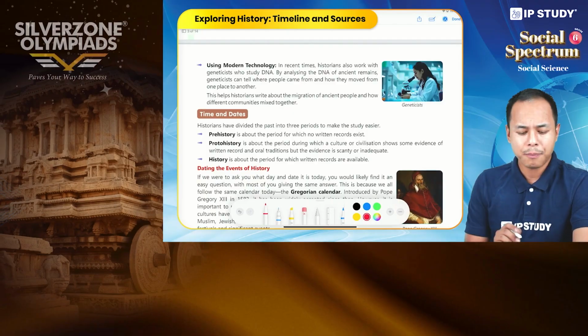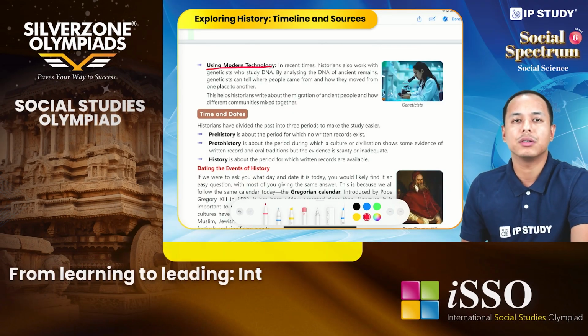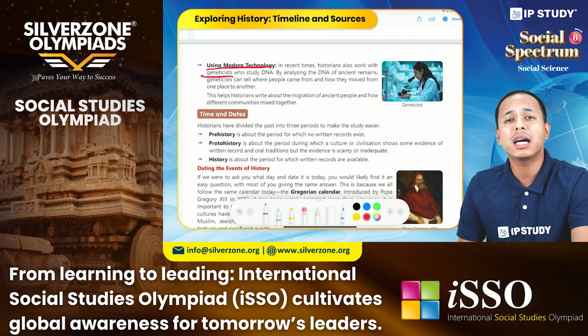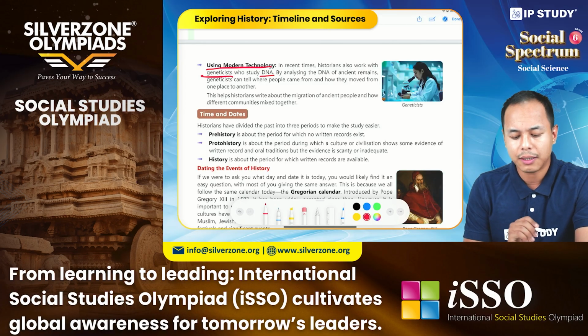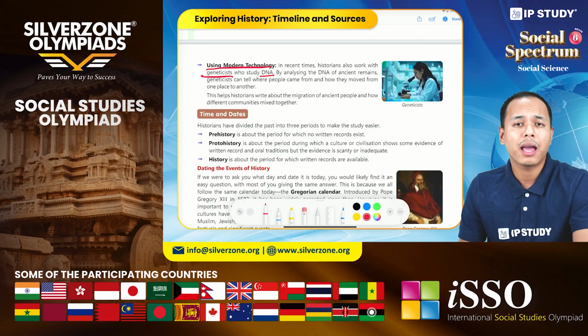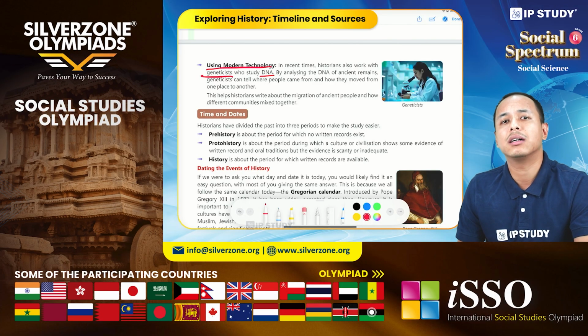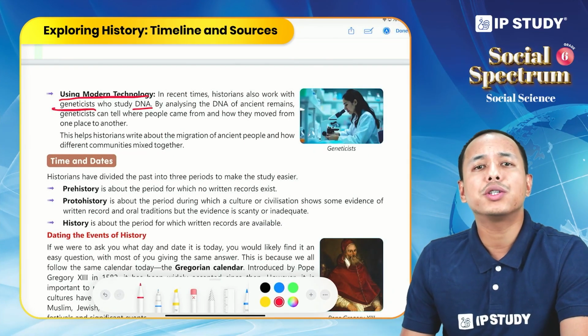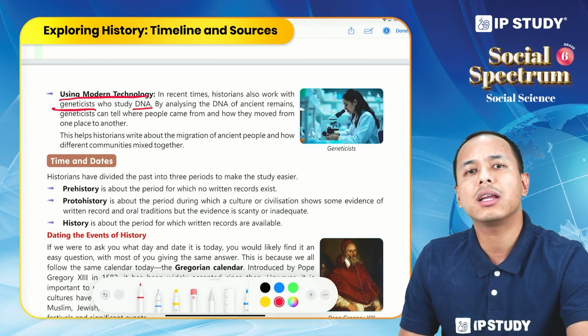And now lastly, the use of modern technology. First one is geneticists. So who are geneticists? They are the people who study DNA. Geneticists analyze DNA, and with this they can actually help historians. Suppose we found the DNA of a Viking. So historians can say, okay, this was the DNA of a Viking.